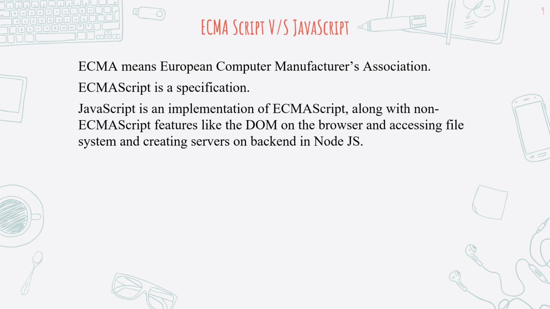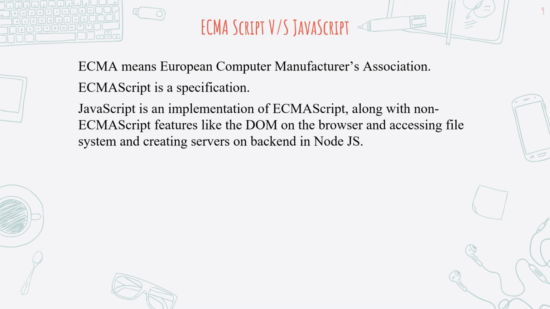Also, browsers not only implement ECMAScript, they also implement other features like the DOM. If you search for ECMAScript on the internet, you would see that there's nothing like DOM specified in ECMAScript. DOM is a part of the browser.